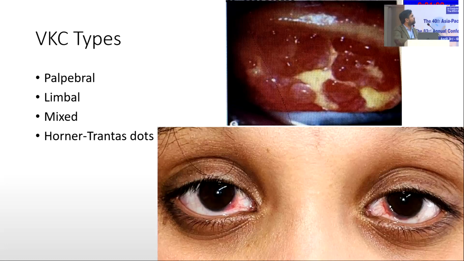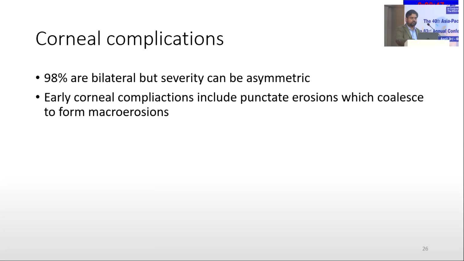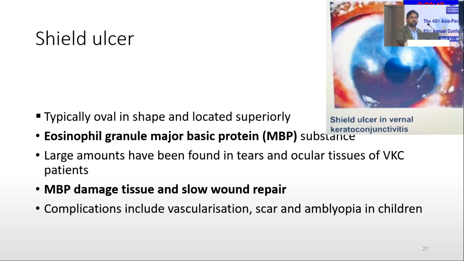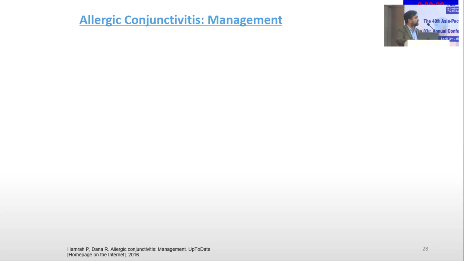The types we have are palpebral, limbal, and mixed, and the Horner-Trantas dots. The palpebral form shows a cobblestone appearance of the conjunctiva. The other is the limbal form, where we can see a gelatinous appearance at the limbus, and the mixed is a combination of both. The corneal complications can be due to punctate erosions, which coalesce to form macroerosions. The other complications include shield ulcer, which we can see here, mostly in the superior cornea. The main cause is the major basic protein in the conjunctiva.